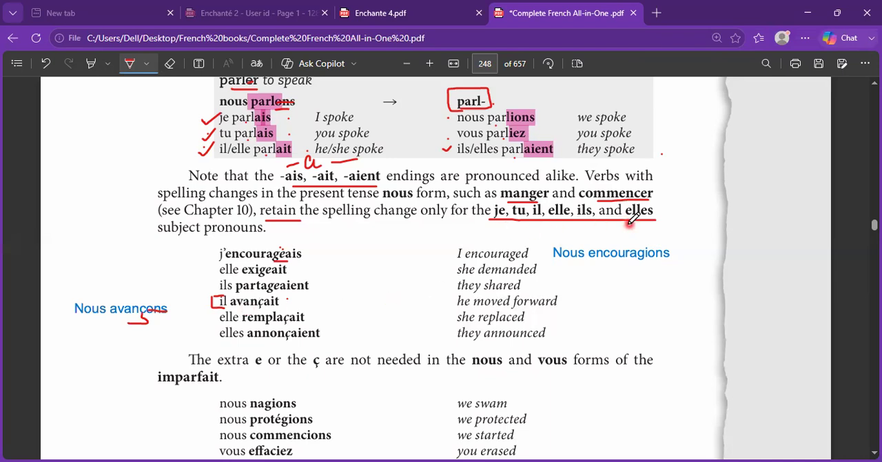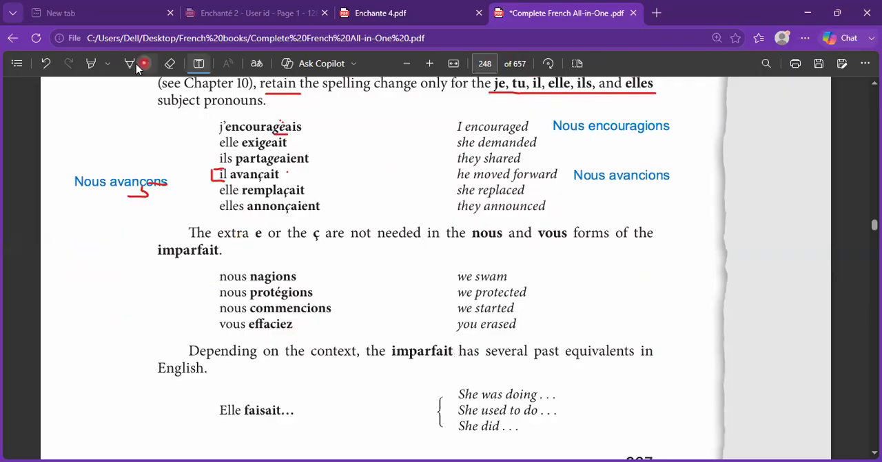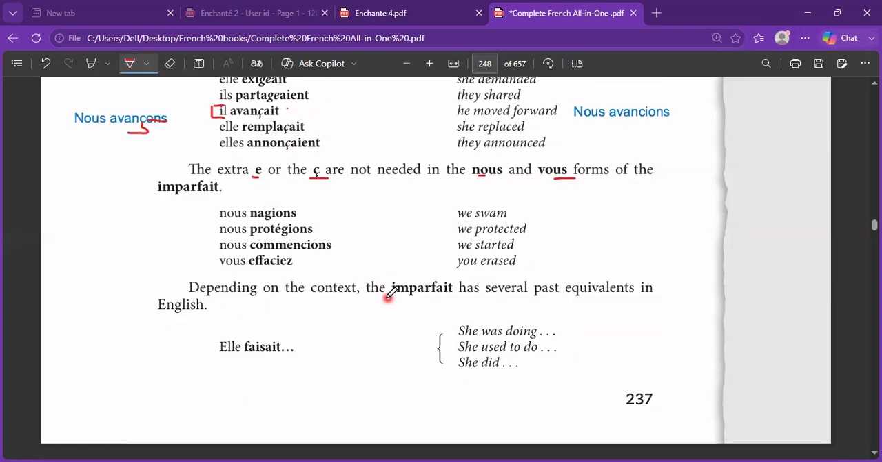Everywhere: je, tu, il, and plural ils, but not at nous. So for nous and vous, for imparfait, it will become nous avancions. Nous avancions, as it is written over here. The extra E or the cédille are not needed in the nous and vous forms. Some examples: nager is to swim. So we were swimming or we swam. This is nous nagions. There is no extra E. For commencer also, there is no cédille. Simply nous commencions.